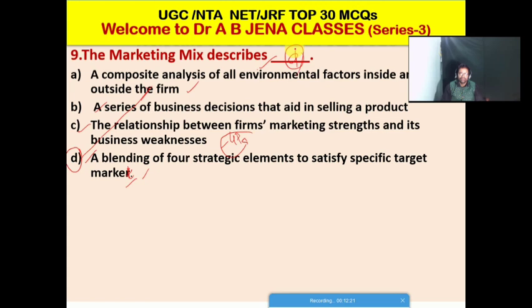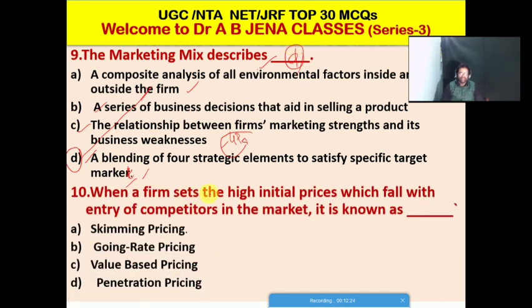So next one MCQ, when a firm sets high initial prices which fall with the entry of competitors in the market, it is known as which type of pricing? A, it's skimming pricing. B, it's going rate pricing. C, it's value based pricing. D, it's penetration pricing. So, friends, A is the right option for this MCQ. When a firm sets high initial prices which fall with the entry of competitors in the market, it is known as the skimming pricing strategy. So A is the right option for this MCQ.